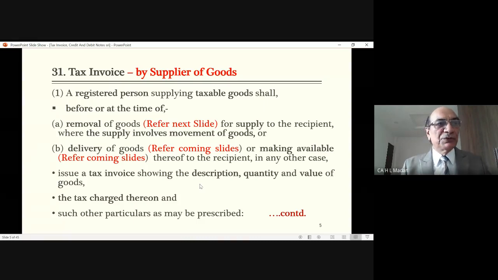Now, when is he to issue a tax invoice? That is important. I'm taking your case again. You went to buy the shirts and selected them. They have reached the billing counter, from where you will get the delivery. So he will say, this is your bill, make the payment.